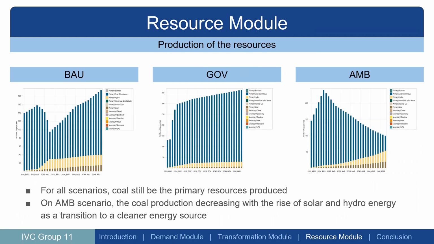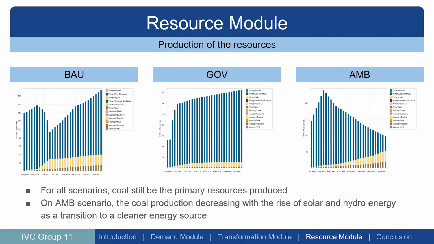And I will present about the resource module, and this is the production of the resource in the BAU scenario, government scenario, and ambitious scenario. As you can see from the graph, for all scenarios, coal will still be the primary resource we produce, because as we know, one of the biggest energy sources in Indonesia is dominated by coal power plants.